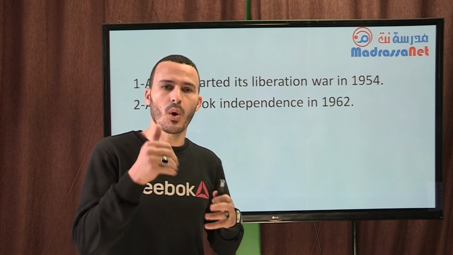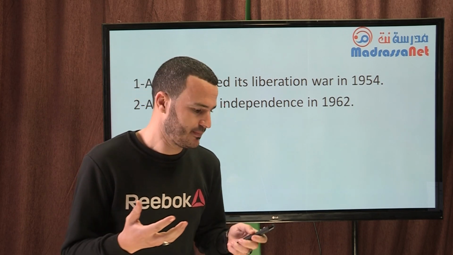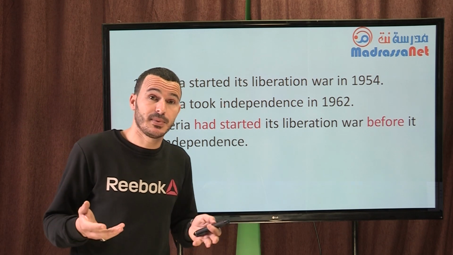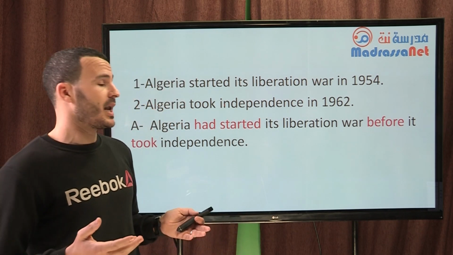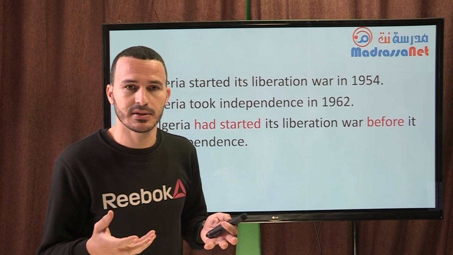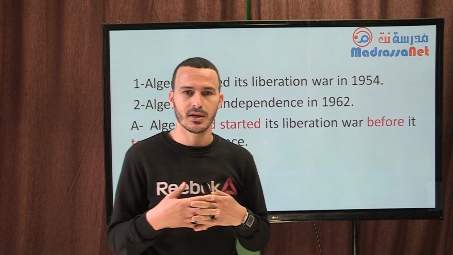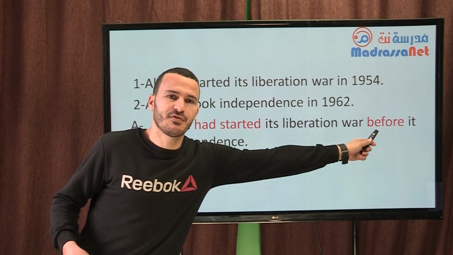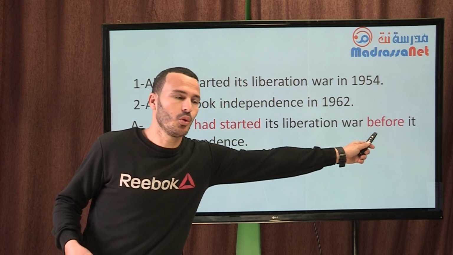I want to make one sentence out of them. I need to do some necessary changes and add a conjunction in order to link them together. The conjunction is before.